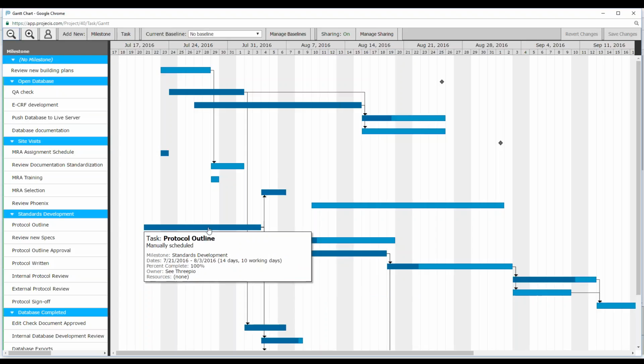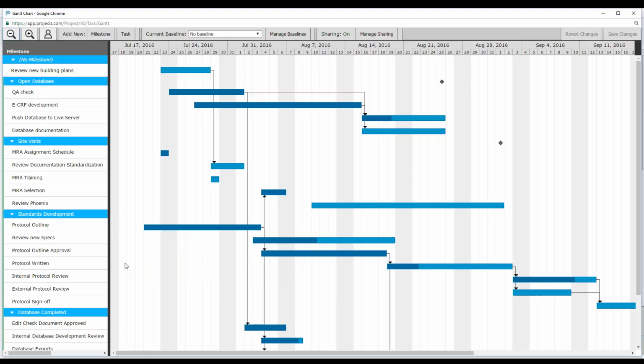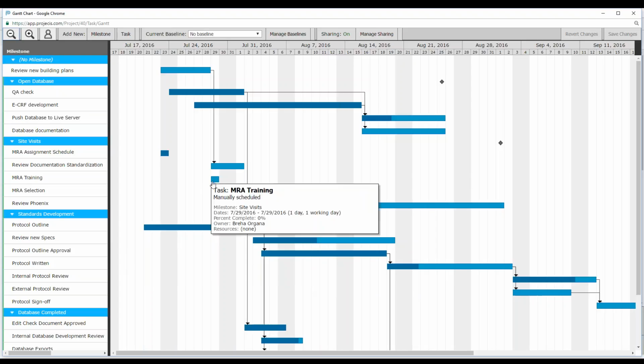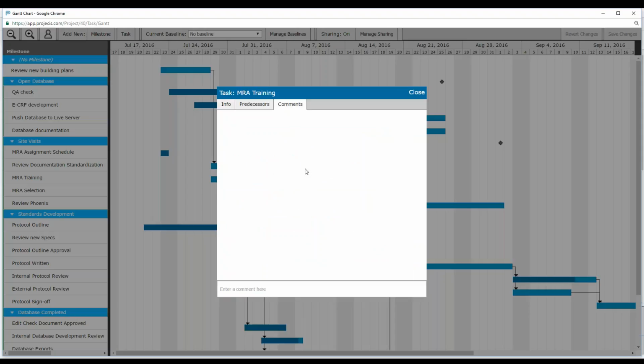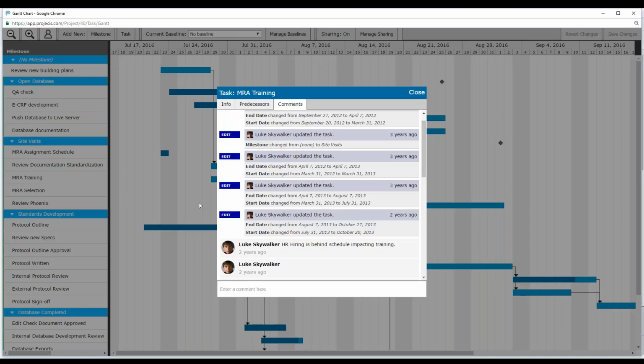As a project leader, I can quickly look at my Gantt chart, and this Gantt chart should be turning from a light blue to a dark blue, moving from left to right. If it's not, I can see that it's running behind. And then I can click on it, view the comments, and see if there's a comment indicating why this particular item is running behind. And it looks like HR hiring is behind schedule, so it's impacting training. So that's why this particular item is running behind.